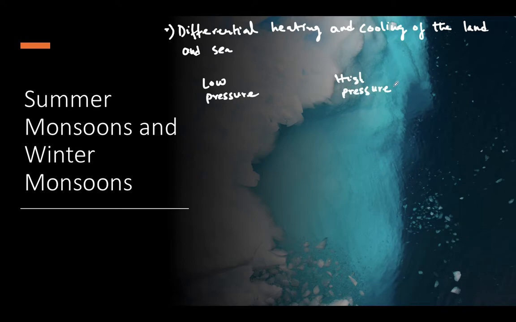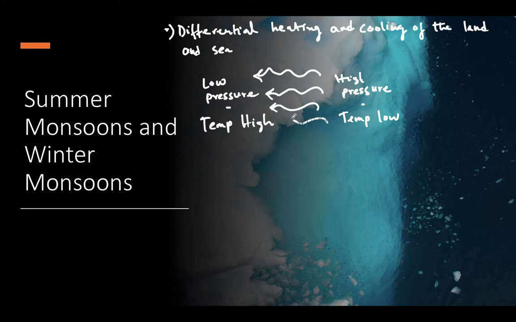So what is low pressure? Low pressure means any place where the temperature is very high. Opposite, high pressure means where the temperature is very low. So just remember this term, low pressure and high pressure, and always winds blow from high pressure to low pressure, means from where the temperature is low to where the temperature is high. Is it clear? Low means high temperature and high pressure means low temperature.